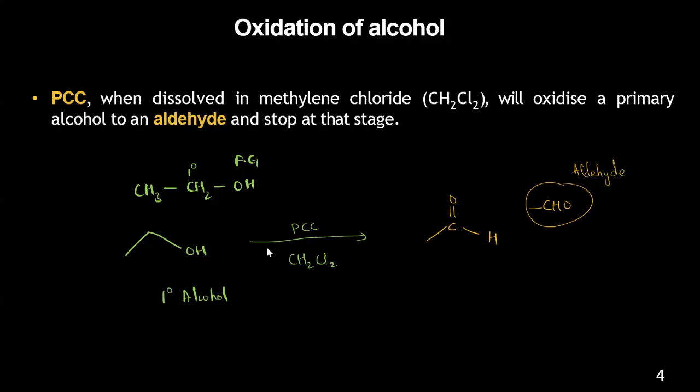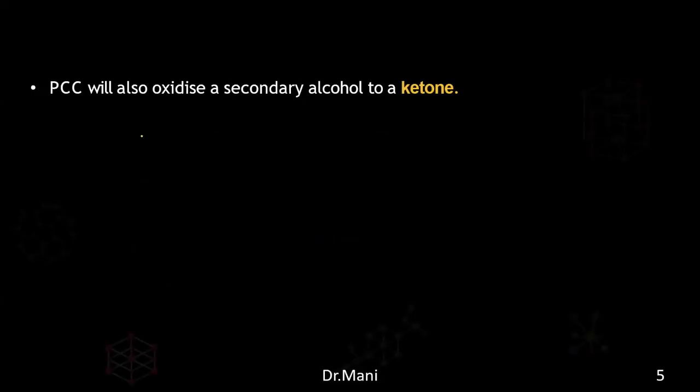Is it clear? How does this happen? Yes, sir. Okay. So PCC will oxidize a secondary alcohol to ketone. I also told you. So the primary alcohol will turn into aldehyde. The secondary alcohol will turn into ketone.